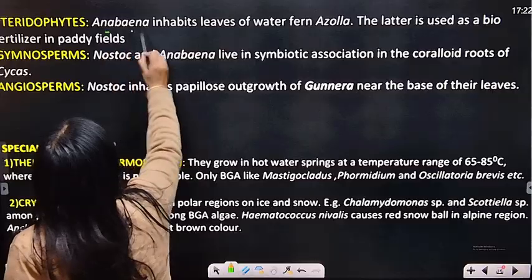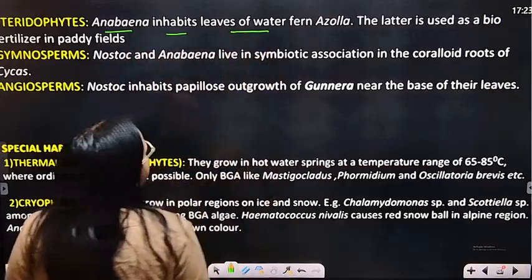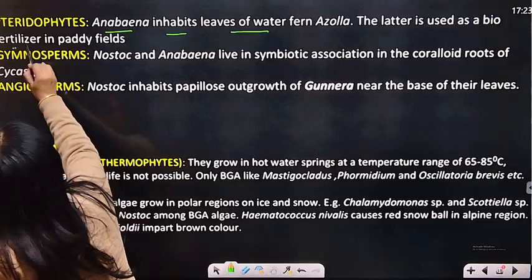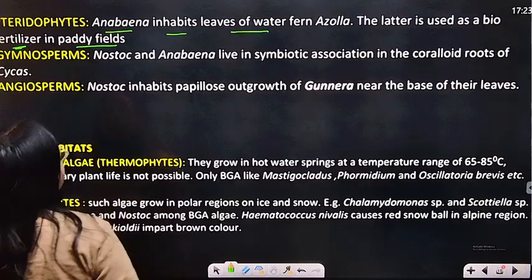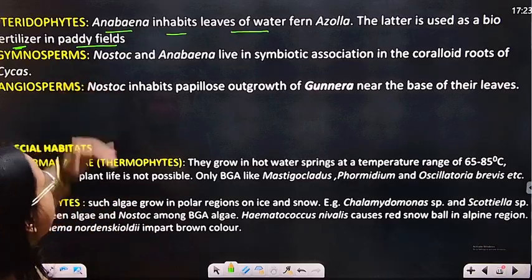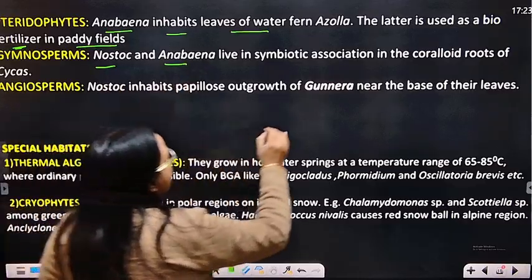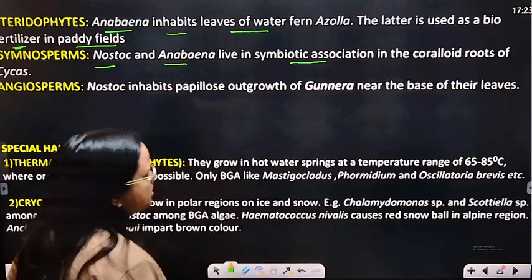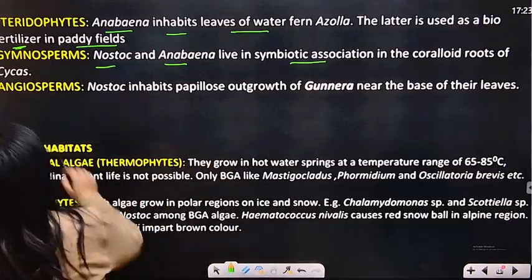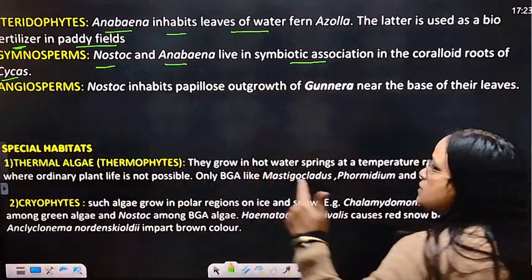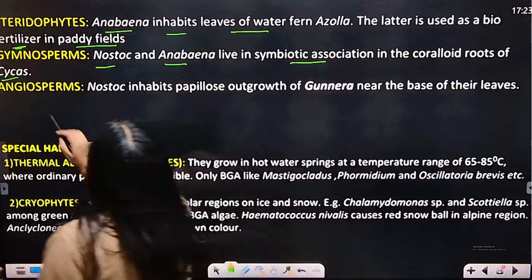So Anabaena inhabits the leaves of water fern Azolla. The latter is used as biofertilizer in paddy field. Okay, which one? Anabaena. Gymnosperm: Nostoc and Anabaena live in symbiotic association where? In the coralloid root of Cycas. Algae is present. Cycas, as you know, is a gymnosperm, and then angiosperm.